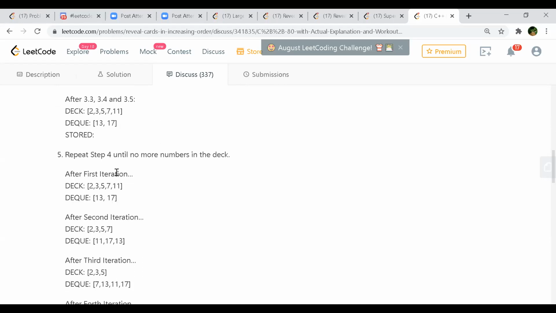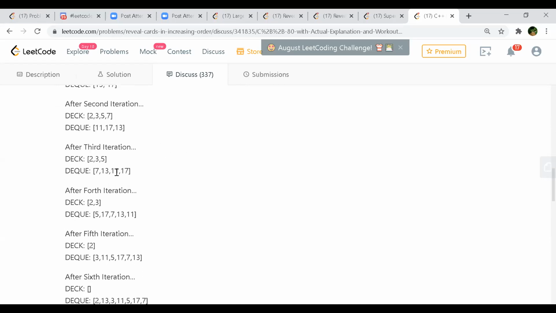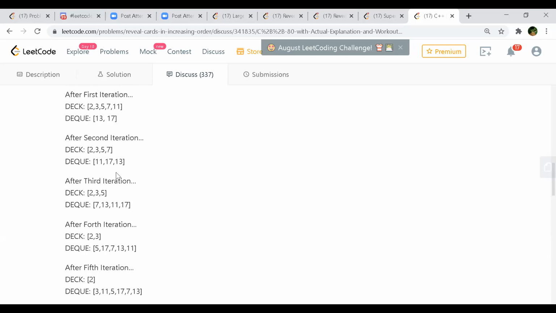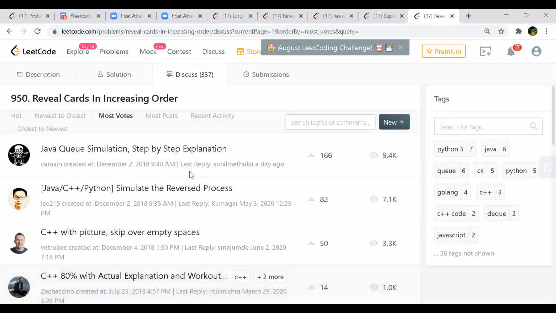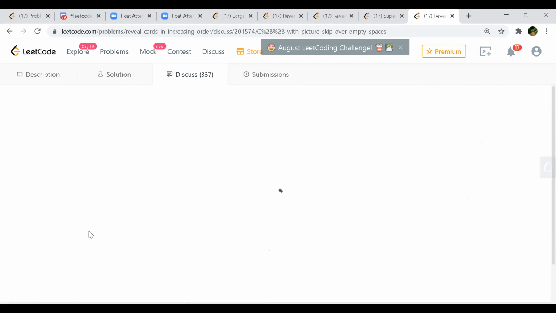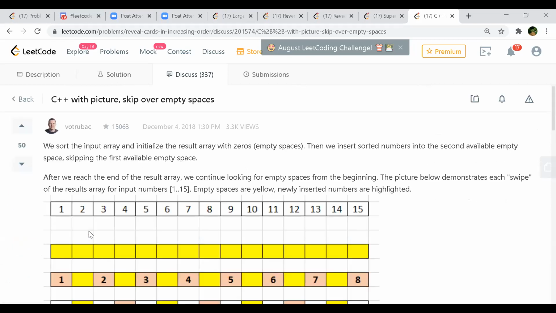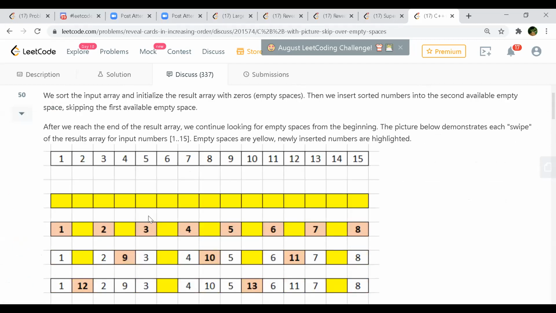Okay, so there is one which has pictures. So you go to the C++ one. If you go to most votes, and in that C++ with picture, skip for empty space, if you click that, and there's a picture there, right? So if you see, nice one.